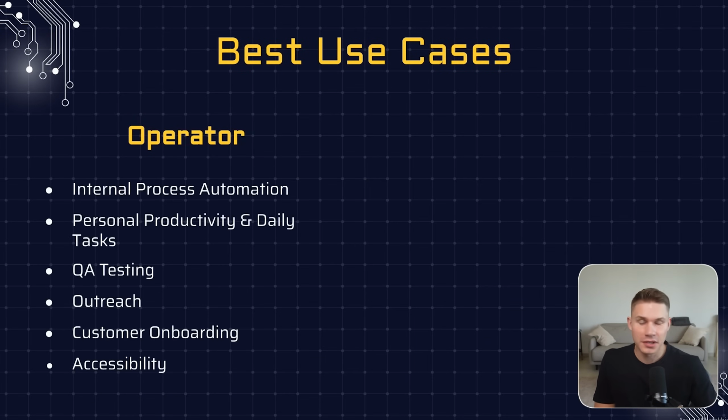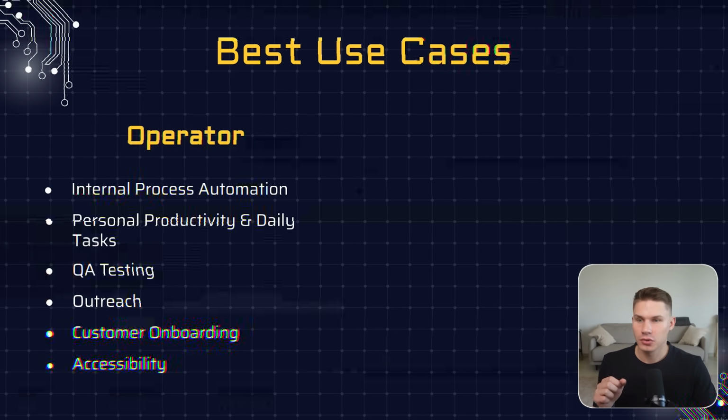So for the operator agent, hands down, the best use case is internal process automation. This means essentially automating processes that are based on internal software. You see, especially with enterprises, there are way more internal software tools that these businesses use for their internal processes.